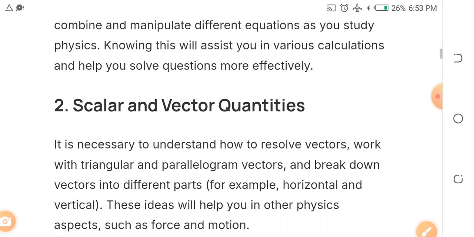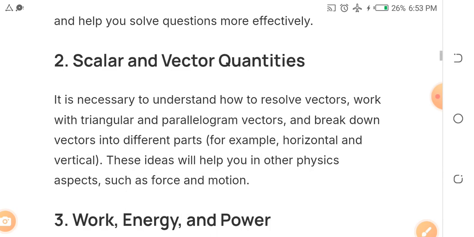Then the second topic is scalar and vector quantities. This is a popular topic. This is one of the first topics that always come out, right? Understand how to resolve and work with triangular and parallelogram vectors, and break down vectors into different parts.